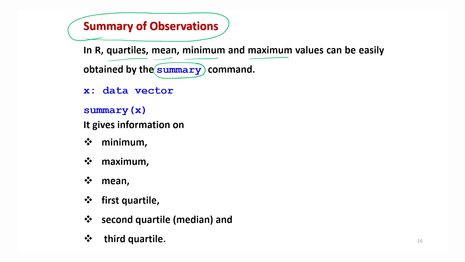So suppose I have a data vector x, I can write summary inside the parenthesis x, and then it will give us the information about minimum value, maximum value, mean value, first quartile, second quartile, which is actually the median, and the third quartile. So you get basically a good spectrum of the statistical information of different data sets.